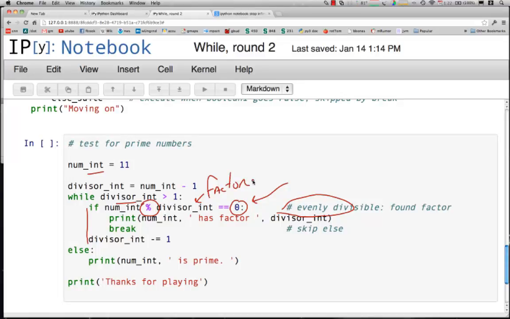We're looking for numbers that have no factors except themselves and 1. So when we find a factor, we print that we found the factor, and then we break. The break means we stop executing this, and we don't execute the else statement. The else statement would report that that number is prime. It's not, and we pick it up here.